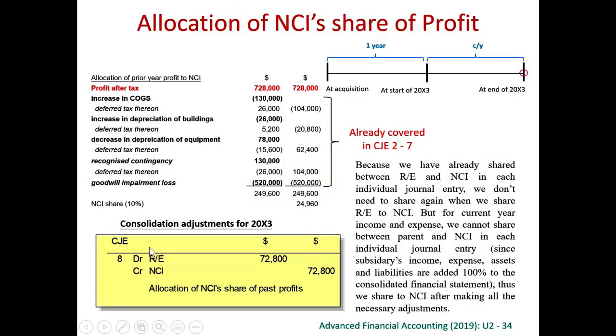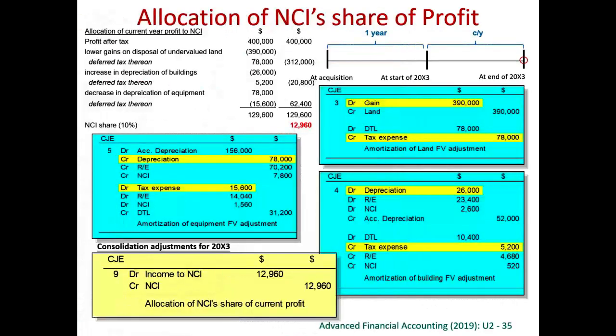So we share the last year's profits to NCI. So we credit NCI. NCI can share 10% of the increase in profit. This is the profit last year, so therefore we debit retained earnings. That means the retained earnings of the parent go down because we share the profit to NCI, and the NCI figure goes up. 10% of last year's profits.